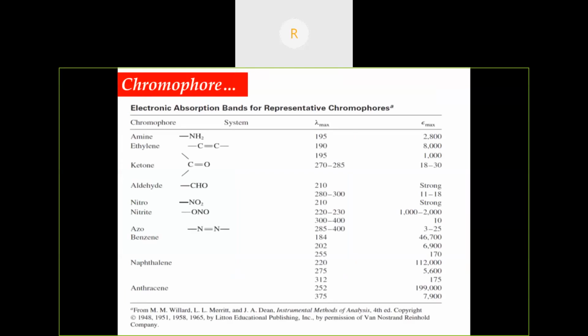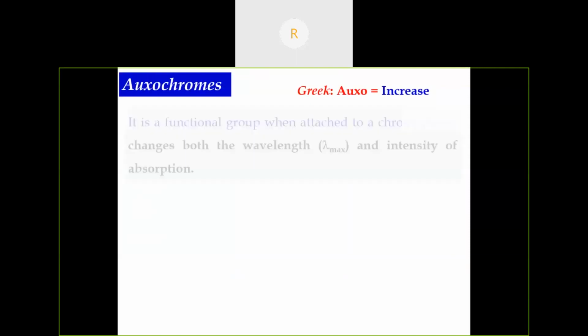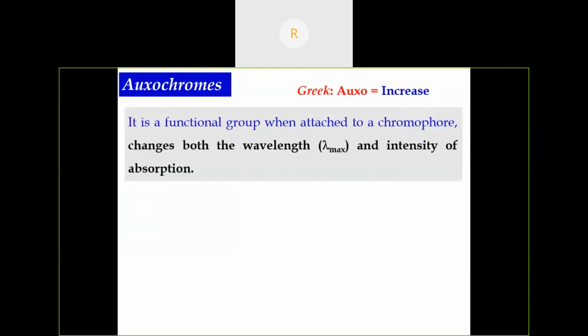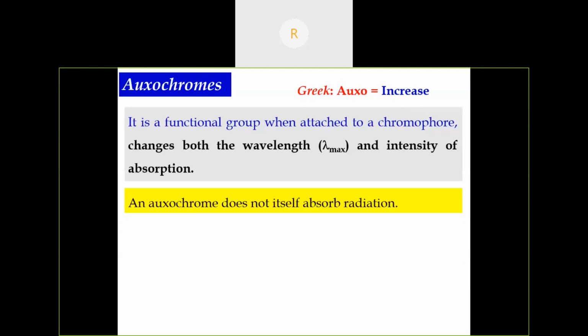I have given the list of chromophores and the corresponding lambda max value, that is the absorption maxima for the chromophores. Then auxochromes. Auxo means increase. It is a functional group which, when attached to the chromophore, changes both the wavelength and the intensity of absorption. One thing is very important here: an auxochrome does not itself absorb any radiation. In the presence of a chromophore, it alters the absorption maxima and intensity of absorption, whether increasing or decreasing.